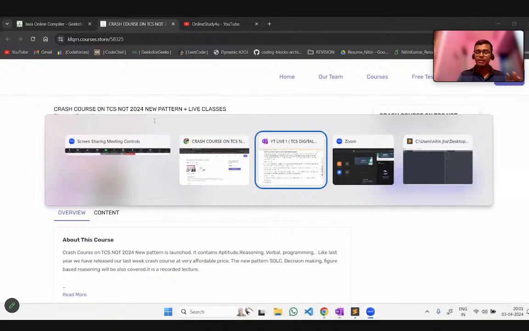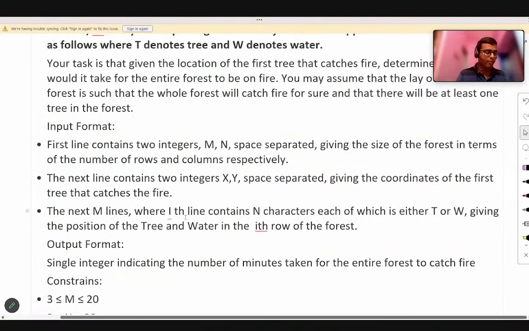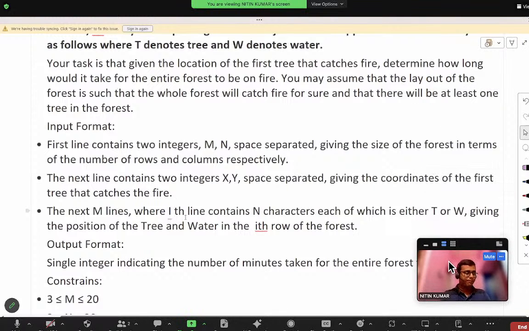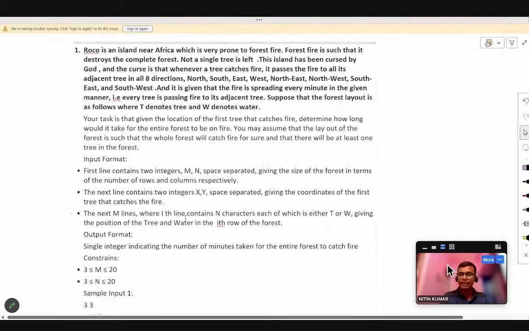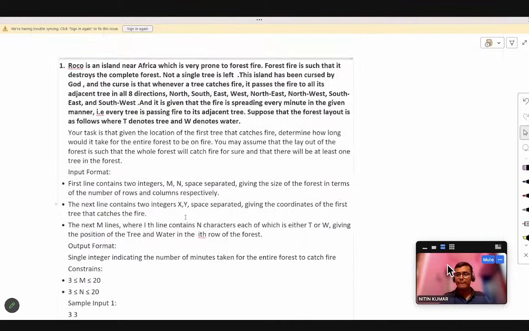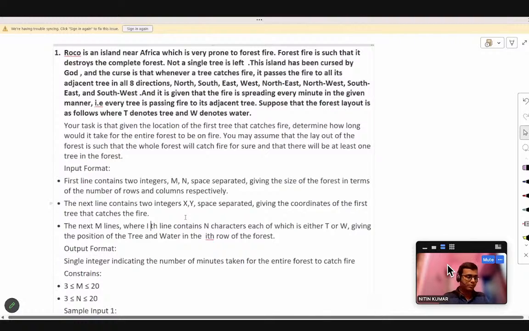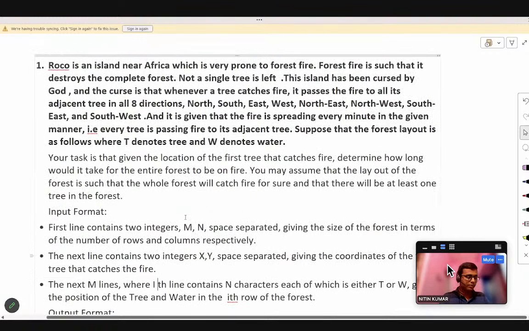But for now, let me just share my screen first with you guys. You can say if my screen is correctly visible to you all. You can message me in the chat box. Okay, thank you. So is this question that I am sharing with you guys visible to you? Okay, I can see. Okay, that's fine.